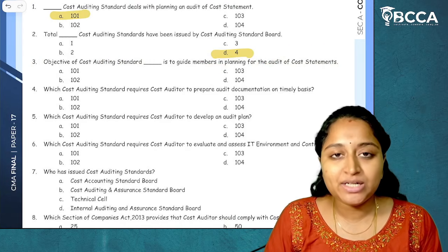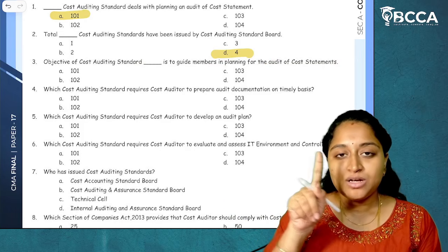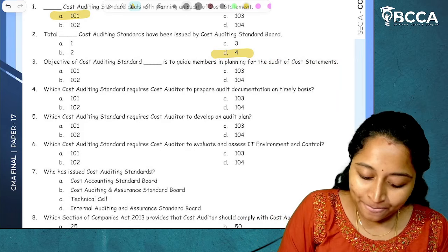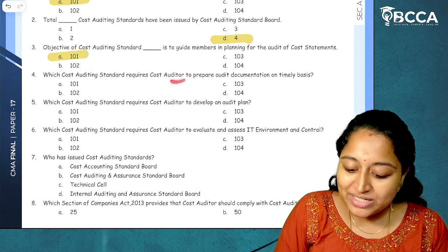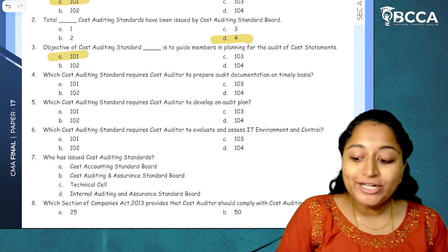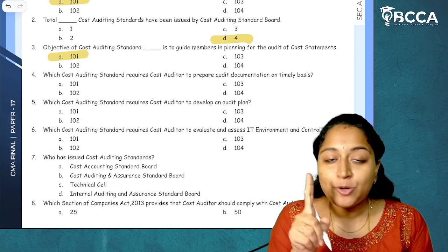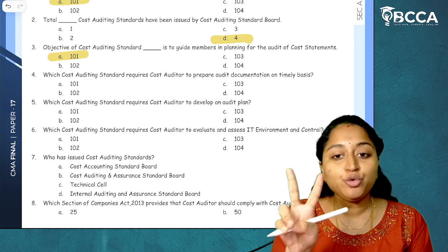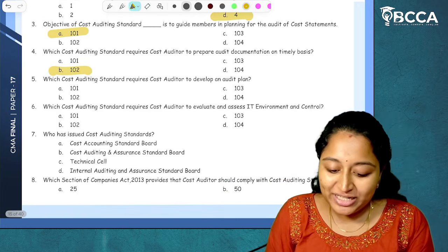It's repeated again. Planning of cost statements is given under CAS 101. Then, fourth, which cost auditing standard requires cost auditor to prepare audit documentation on timely basis? CAS 101 talks about planning of audit. CAS 102 talks about documentation. So, the answer is 102, documentation.